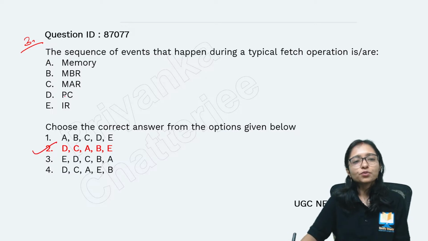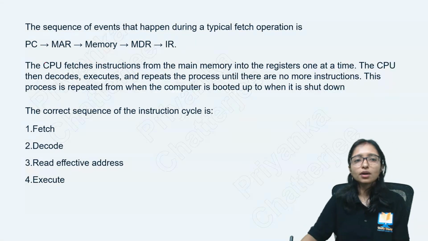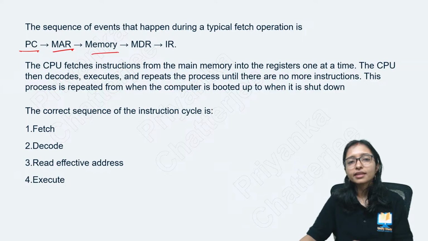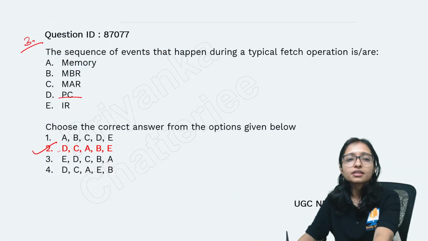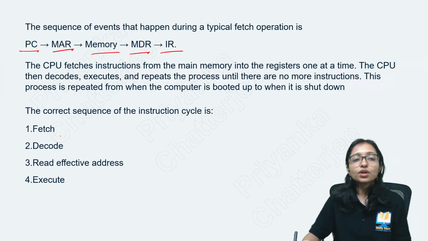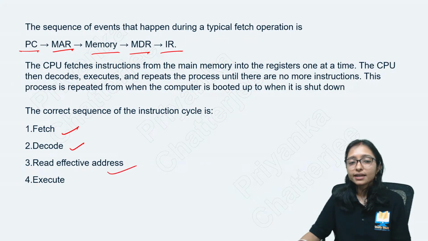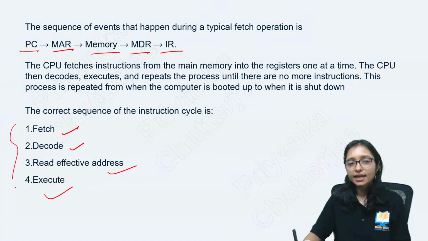First of all, the program counter fetches the instruction. Program counter, then MAR, then memory, then MDR, then instruction register. This is the way: program counter, then MAR, then MBR, then memory, then MBR, then IR. Right? So actually fetch, decode, then read effective address, then execute. This is the instruction cycle.